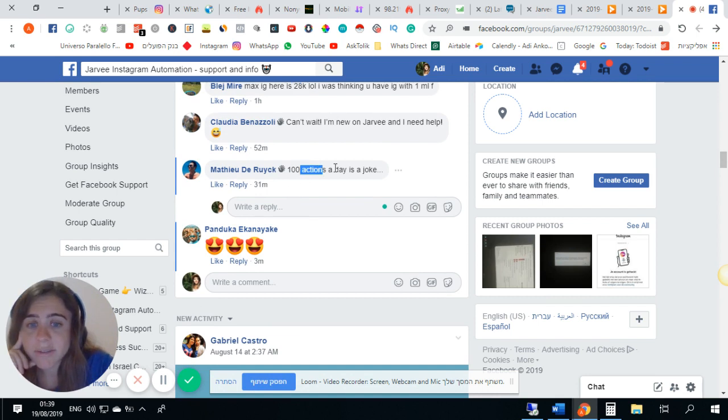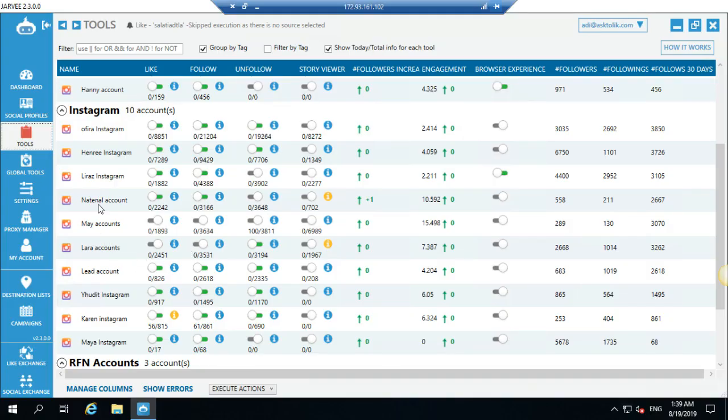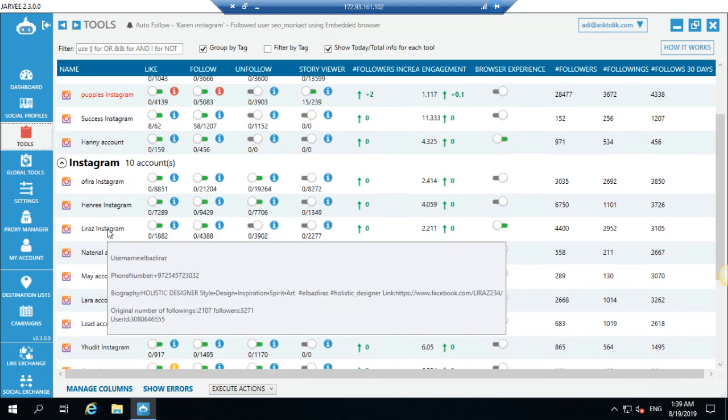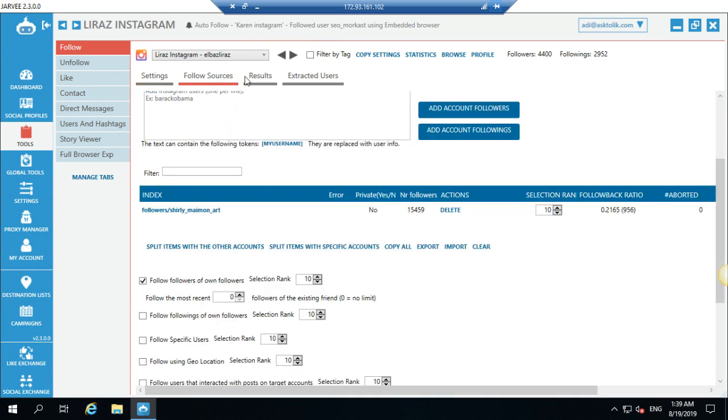And 100 actions per day is a joke? No, actually, it's only a joke for people who think it's a joke. If you get a 30% follow back ratio and you do 100 actions per day, it's not a joke. And I can show you guys, you can actually get these kinds of numbers. It's not all the time, not always, but you can get these kinds of actions and follow back ratios.